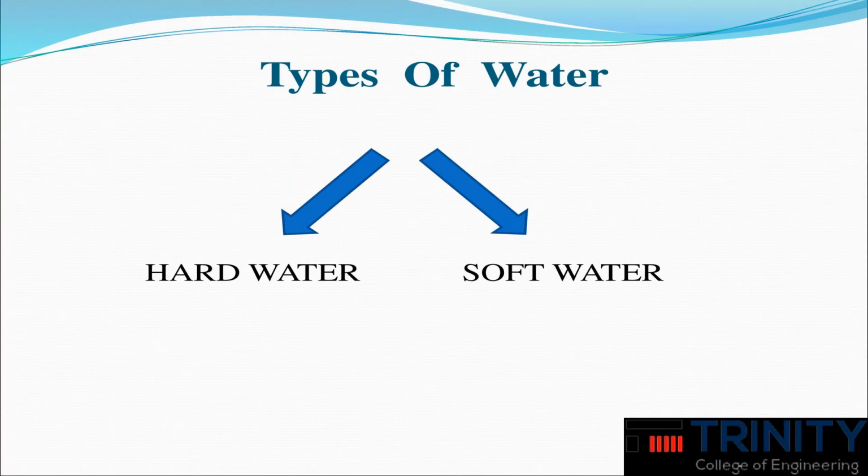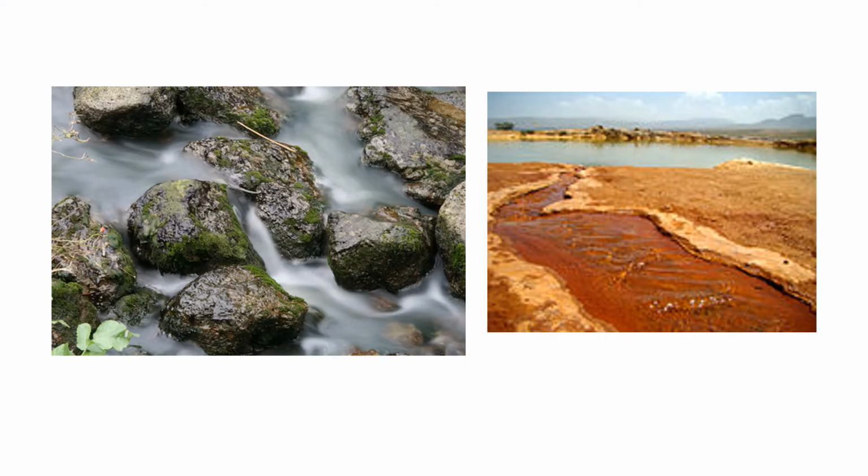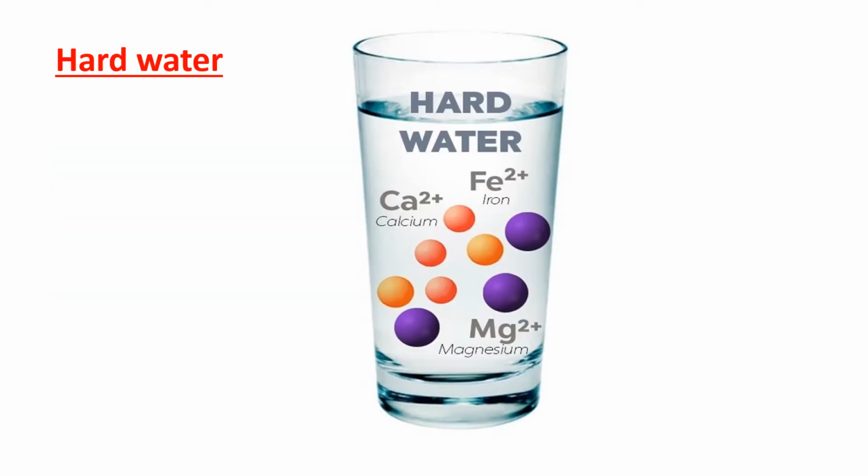There are two types of water, that is hard water and soft water. As the water moves through soil and rock, it dissolves very small amounts of minerals and holds them in solution. Calcium and magnesium dissolved in water are the two most common minerals that make the water hard. The degree of hardness becomes greater when the content of calcium and magnesium increases.